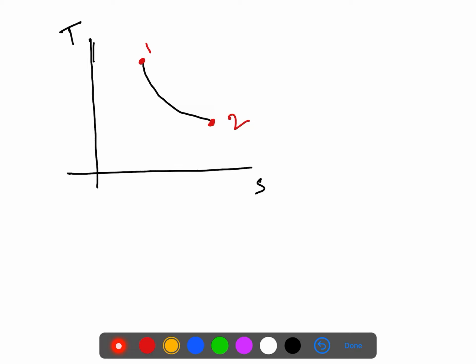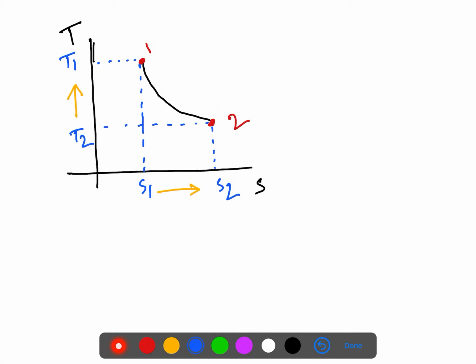So we know if we go this way, temperature will increase, and the entropy will increase this way. So here let's say this is temperature T1. At this position this is temperature T2, and if we come this way, this is entropy S1, this is S2, right? Yes, I believe you understand.